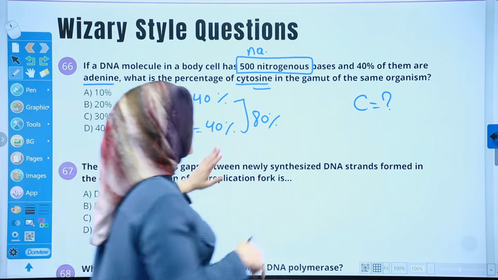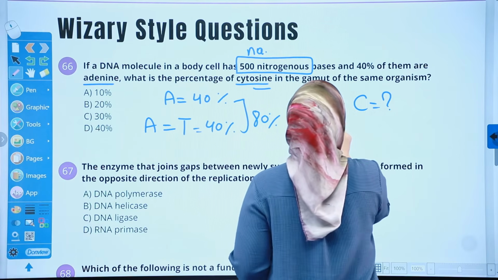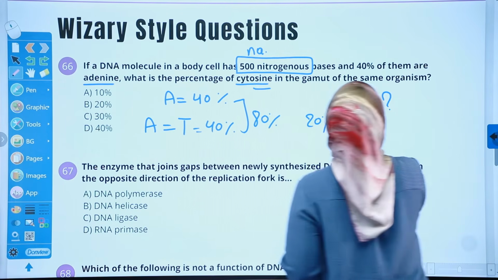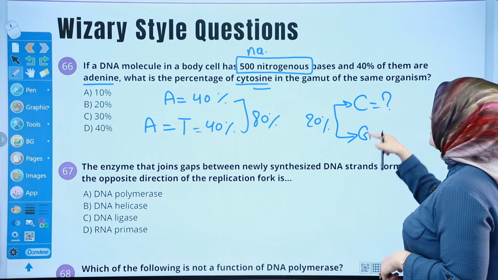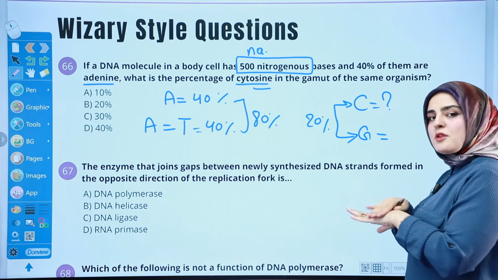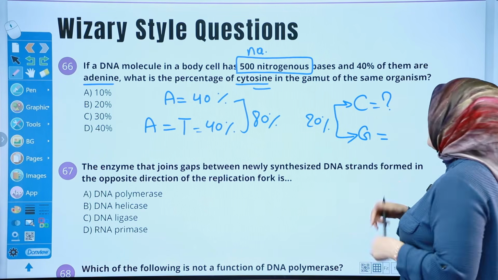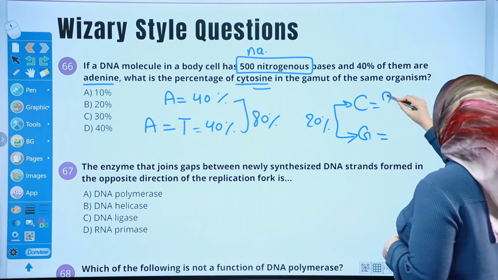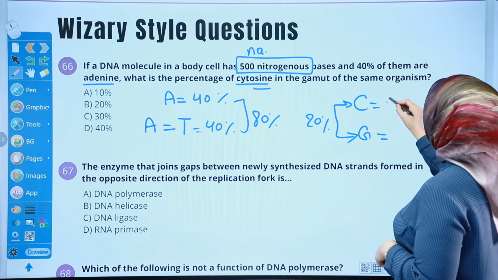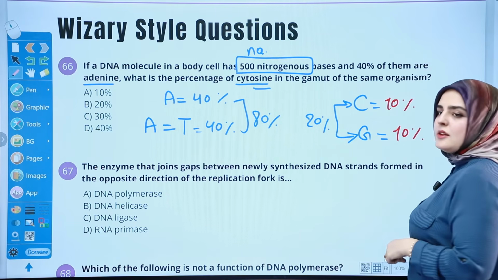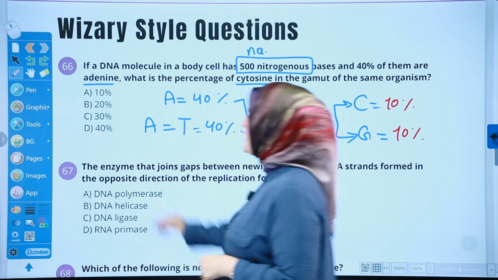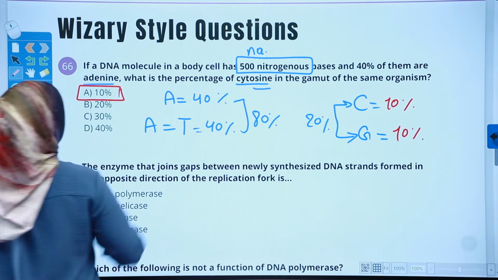Then the remaining 20%, half of it goes for the cytosine and the other half goes for guanine, because these two are also always opposite of each other and have equal number. That means we end up with 10% here and 10% here. The answer is 10%. Be careful.